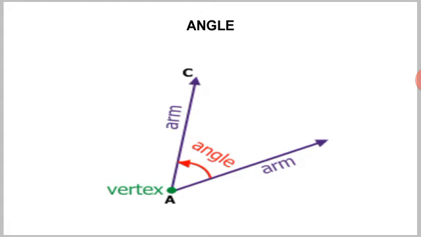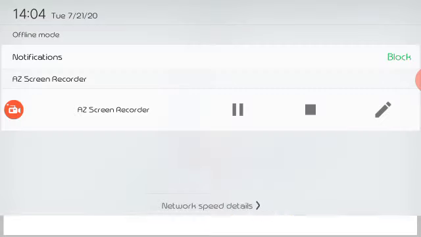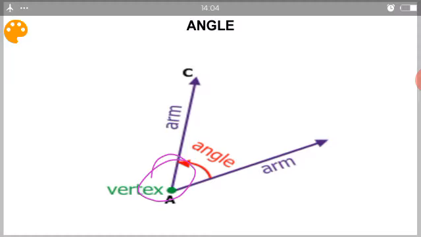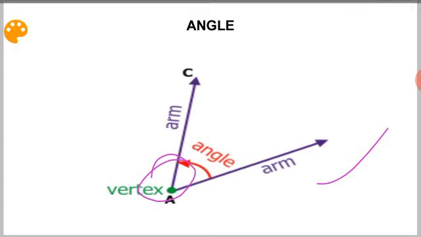What is an angle? An angle is formed when two rays have a common endpoint, and this common endpoint is called the vertex. And the two rays forming an angle are called arms.